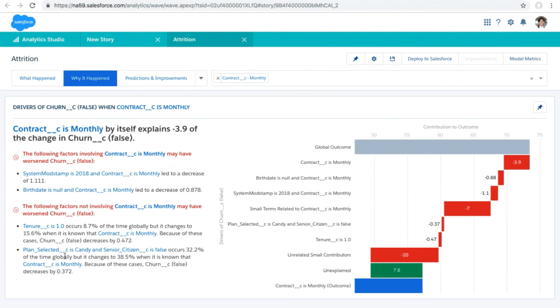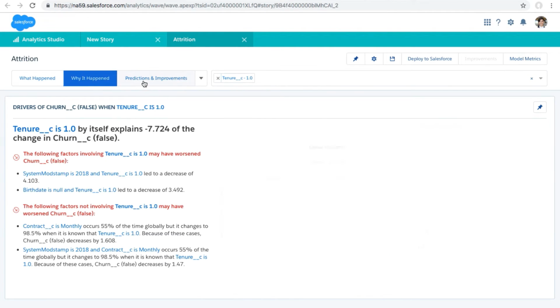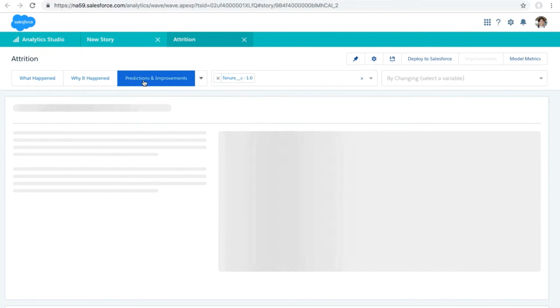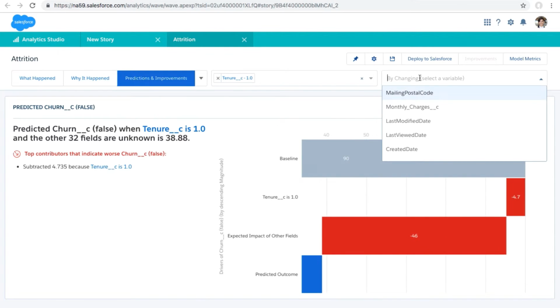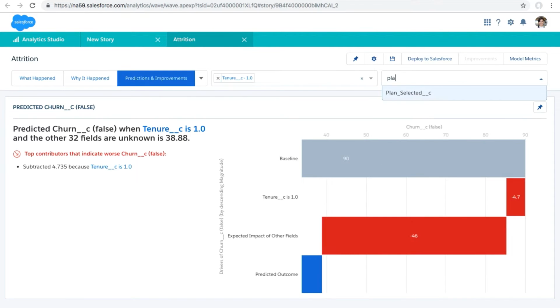And so now Einstein Discovery is showing us some more insights. And specifically I can see that there's a couple of things about the birthday, that's not so interesting. But right here I see customer tenure. Customer tenure is 1. So customers who are within the first month are actually having a higher likelihood of churning. That's actually 8.7% higher likelihood. So I can go ahead and click into tenure because now I want to know how can we actually improve that. So I'll click on predictions and improvements, and I'm going to add a couple of variables here.